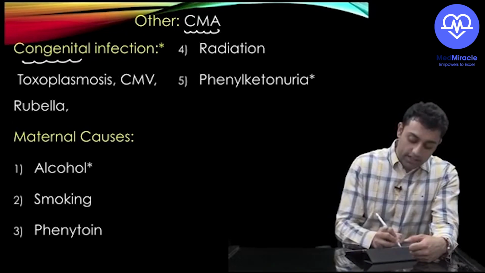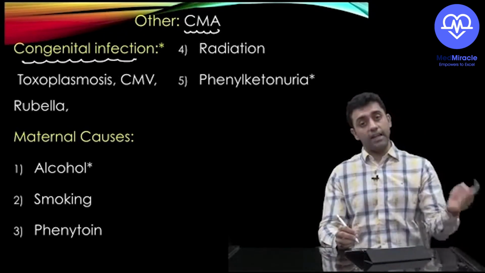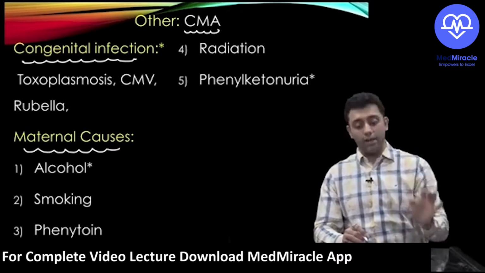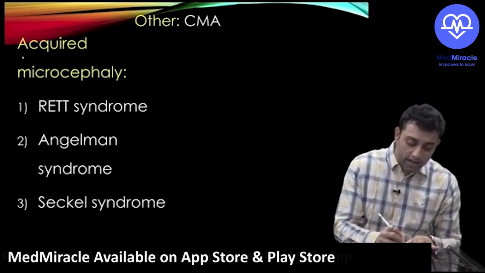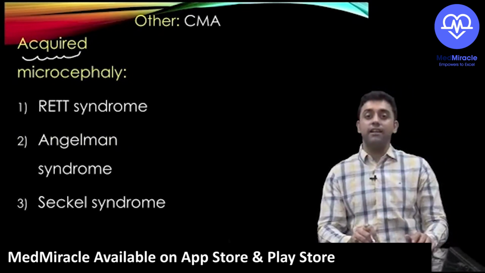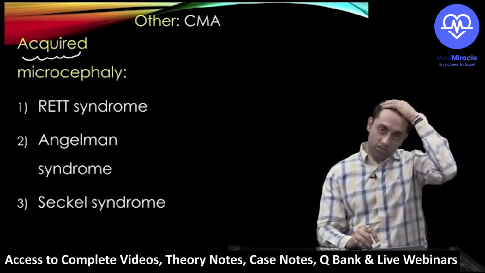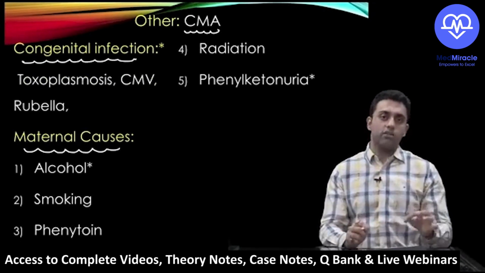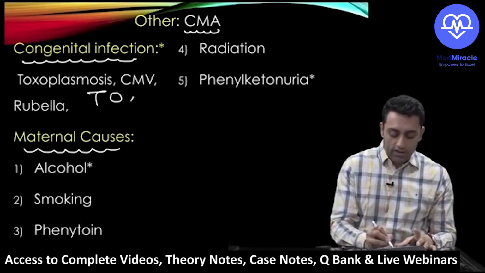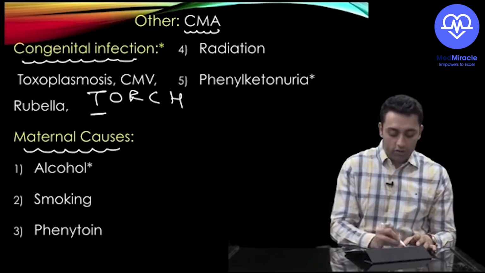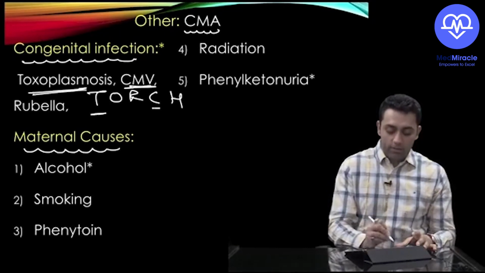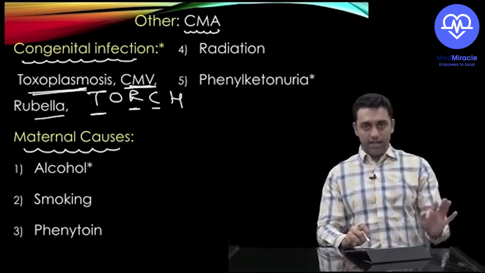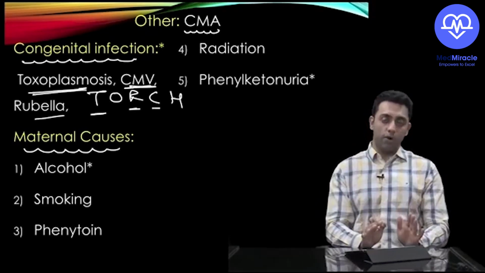C is nothing but the congenital infections that could cause microcephaly. M could be because the mother is having some problem, and the baby is having microcephaly. Or A is nothing but acquired causes that can have microcephaly. Yes or no? Are you with me? Very good. Let's finish it fast. So congenital infections that can cause microcephaly are, you know, TORCH. In that T for toxoplasmosis, C for cytomegalovirus, and R for rubella. Okay, the triad of which will come in the other slide. I don't want to disturb you right now. Just write the points first of all.